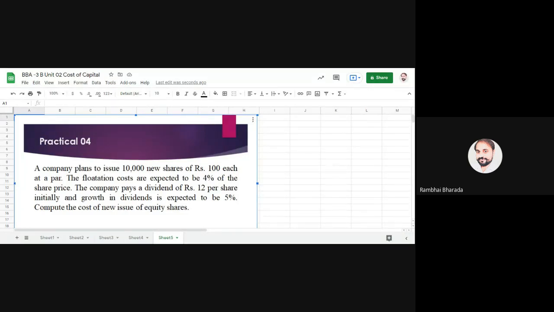Calculate the cost of newly issued capital. Is the question clear? 10,000 equity shares are there, the face value is 100, expected flotation cost is 4%, dividend per share is rupees 12, and dividend growth rate is 5%.